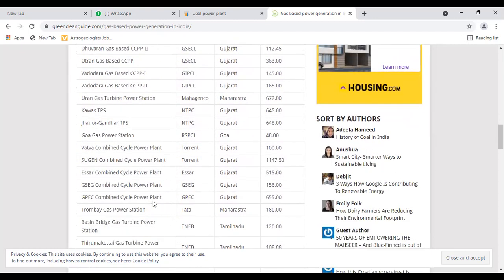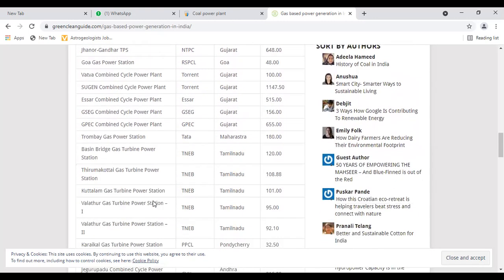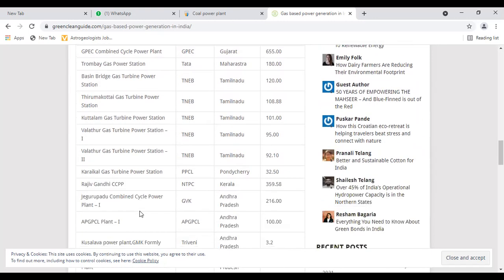Goa Gas Power Station, Vatwa Combined Cycle Power Plant, Sugen Combined Cycle Power Plant, SLPP Combined Cycle Power Plant, GSEG Combined Cycle Power Plant, GPEC Combined Cycle Power Plant, Trombay Gas Power Station, Basin Bridge Gas Turbine Power Station, Tirumakkottai Gas Turbine Power Station, Kovilkalappal Gas Turbine Power Station, Valuthur Gas Turbine Power Station 1 and Valuthur Gas Turbine Power Station 2,